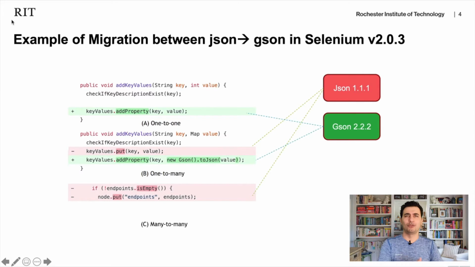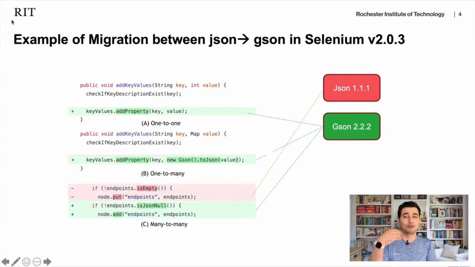A map you need to change to a string, so we need two functions: first cast, then we call add property. In the third example, the developer replaced two methods with two different methods. It's empty and put get replaced with two JSON null and add. So you see, in migration you could replace one method with one, with many, or many to many.